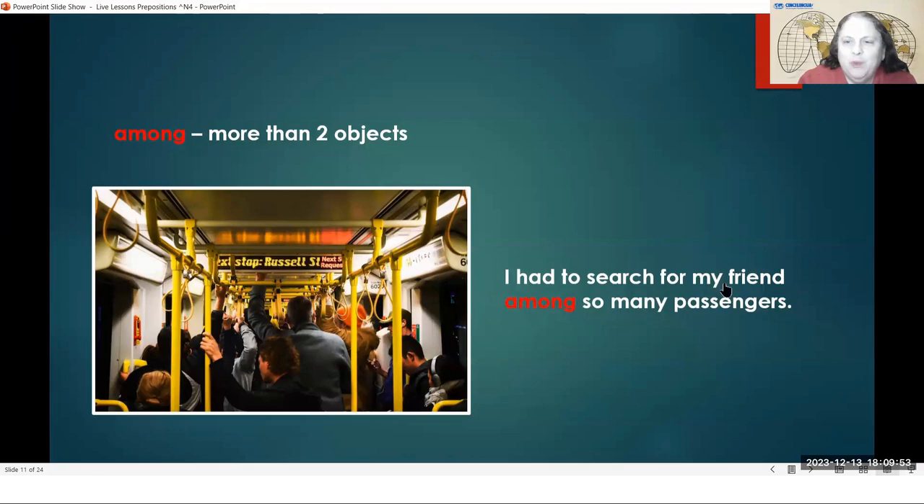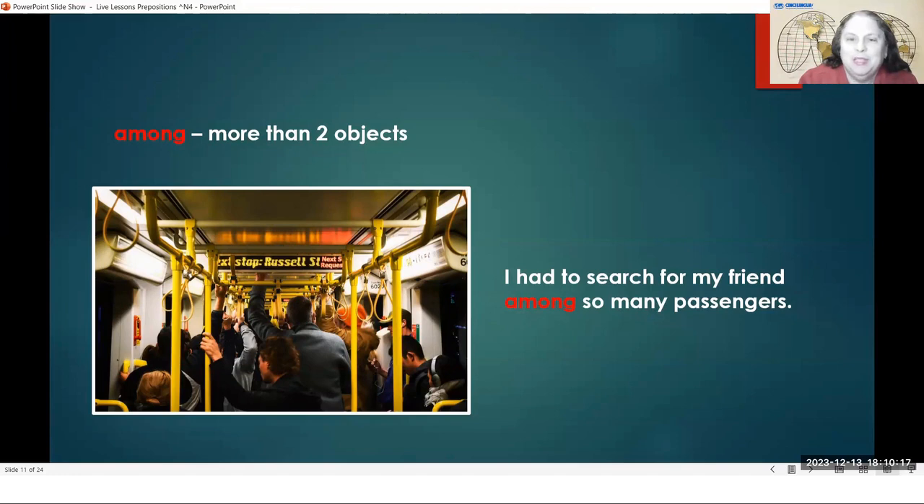I had to search for my friend among so many passengers. So these people are all riding on a subway. A train that goes under the ground is called a subway. And so on this subway, if I am trying to meet my friend, I'm looking, I am searching. There are so many passengers.